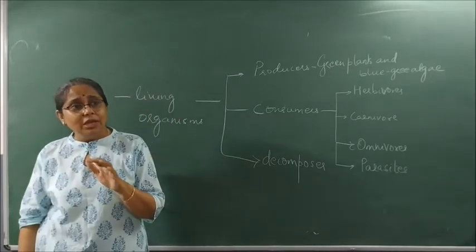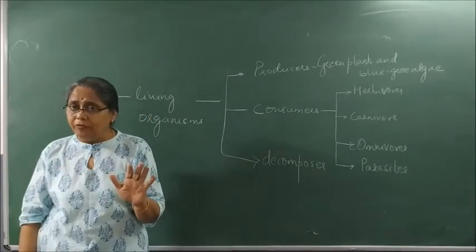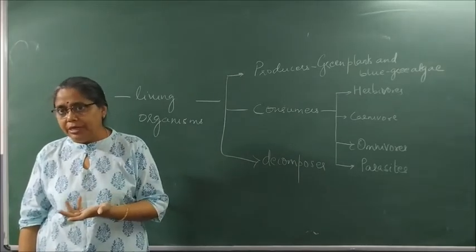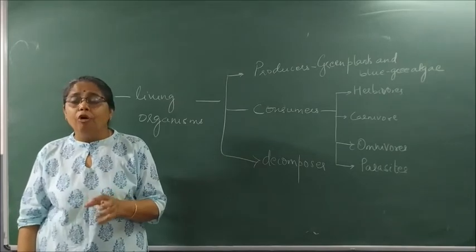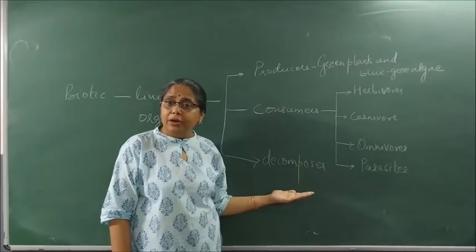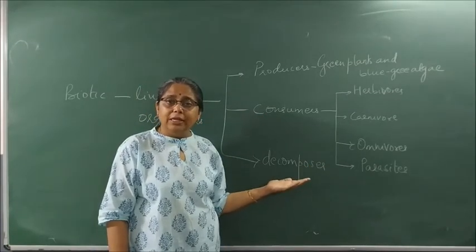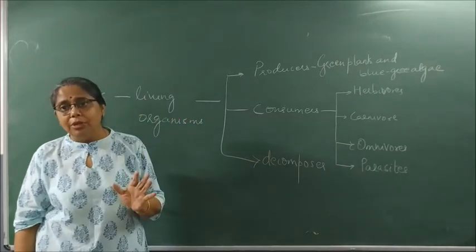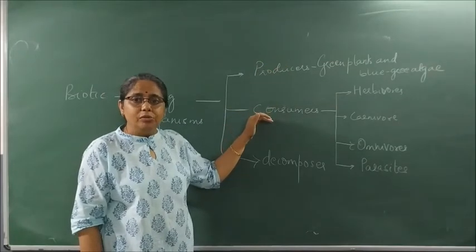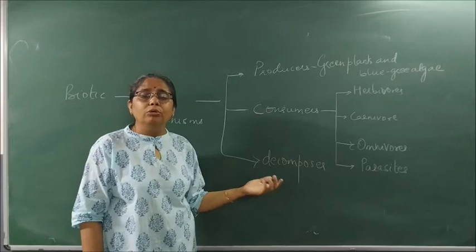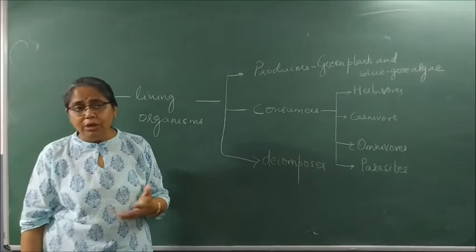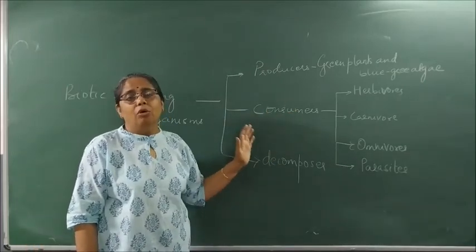So if there are no decomposers, earth will not be a fit place to live, and after that there will be no recycling of material. So decomposers form the most important part of our ecosystem. If there are no decomposers and you find the earth as a garbage bin with nothing to be recycled, we will not have producers growing well, nor will the consumers live.